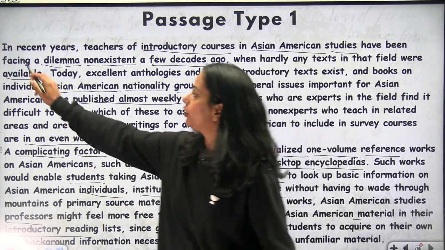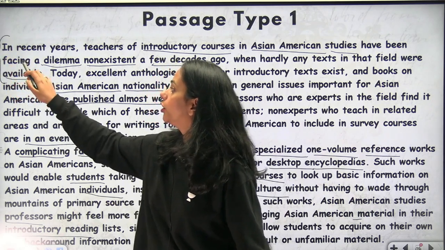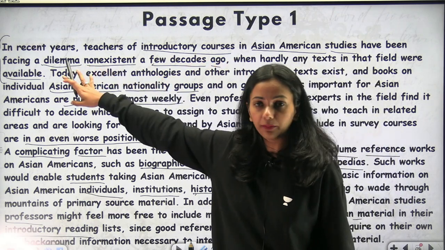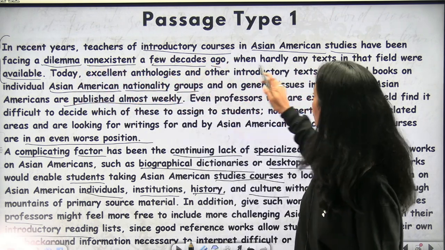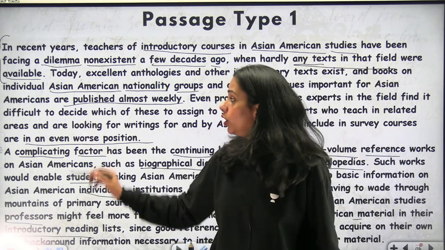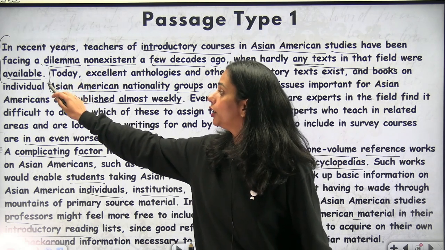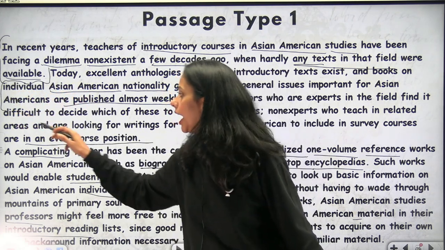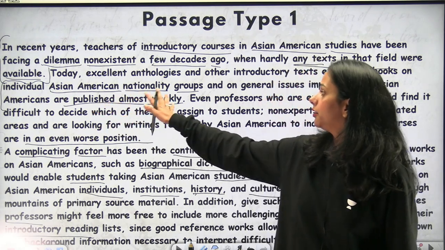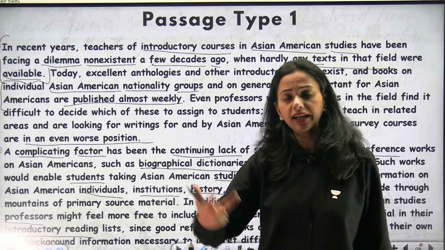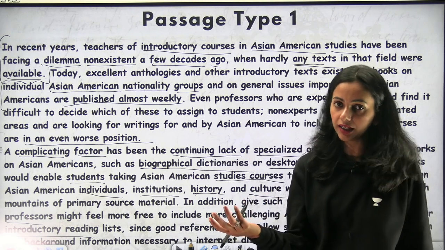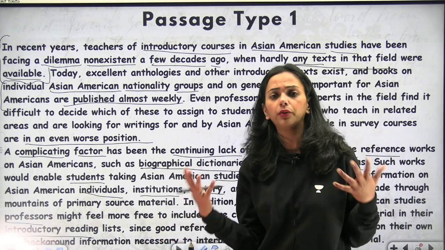He is first trying to tell us the main idea over here, where the teachers of introductory courses were in a dilemma because there were hardly any texts in that field available. Then he gives an elaboration, telling that now it is not difficult, where Asian American nationality group texts and information are surveyed or circulated weekly, but a decade ago it was a problem, it was limited.